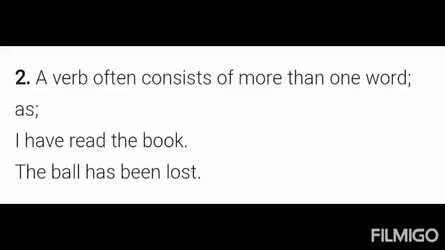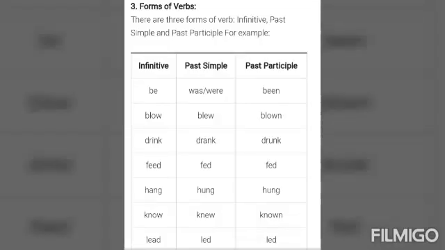Now we will talk about various forms of verb. There are three forms of verb: infinitive, past simple and past participle. This is, dear children, very, very important. If you want to understand the English language, you should know the infinitive, past simple and past participle of verbs. Just see the example.